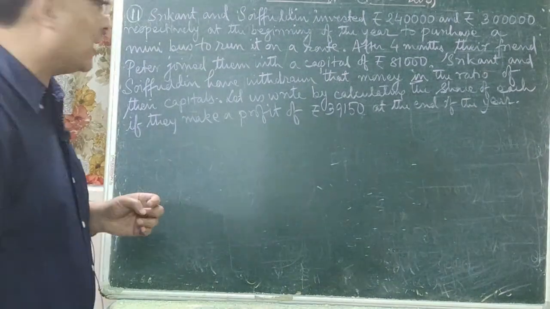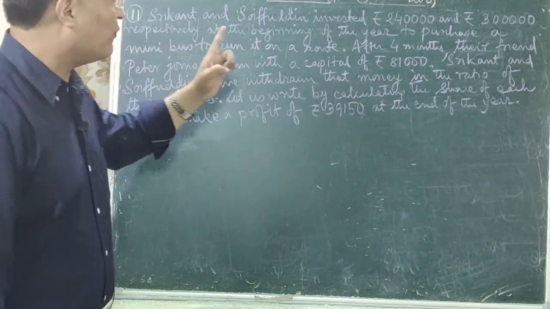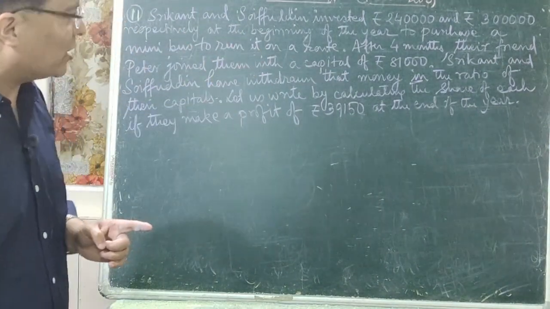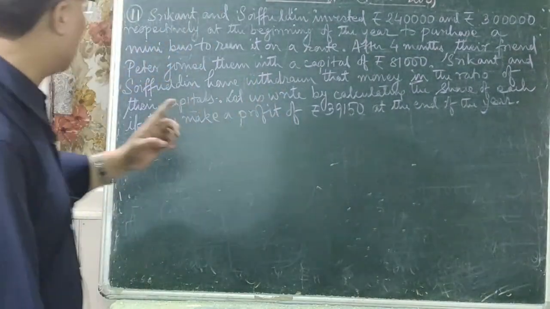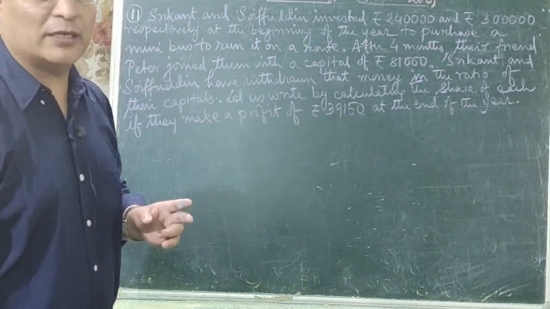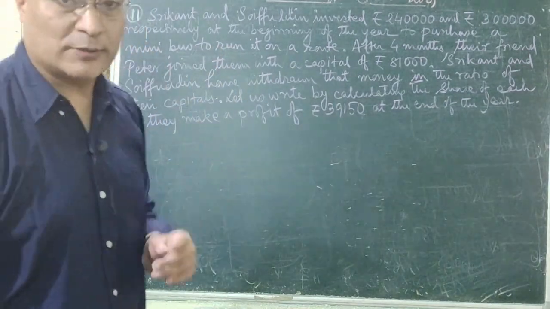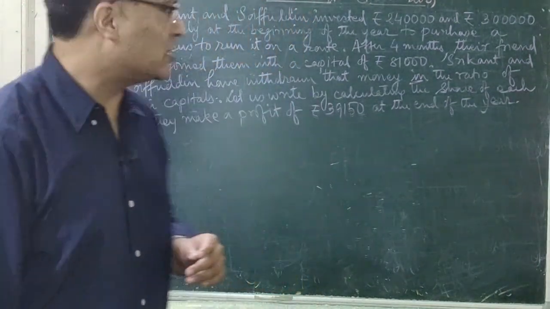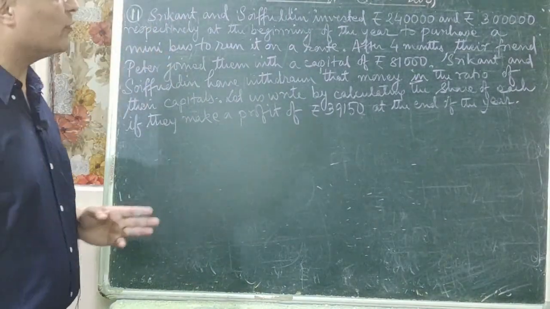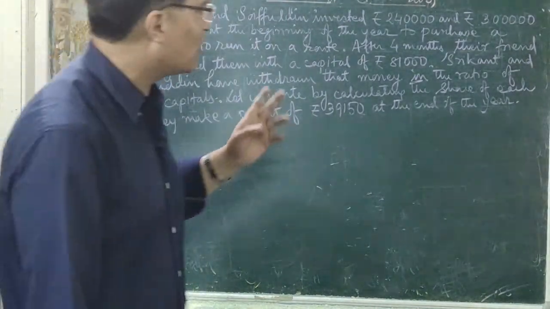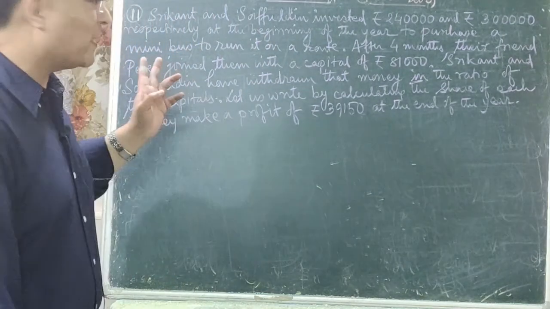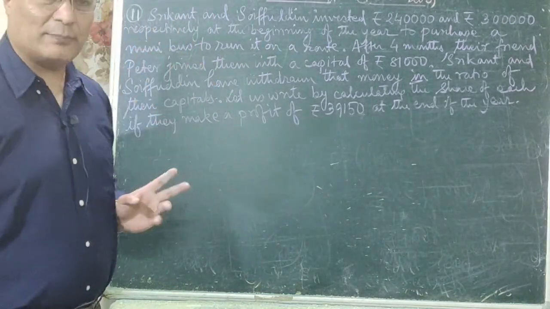Now the question says that Srikanth and Soifuddin invested rupees 2,40,000 and rupees 3 lakhs respectively at the beginning of the year to purchase a minibus to run it on a route. First, how much money did Srikanth and Soifuddin invest at the beginning of the year?